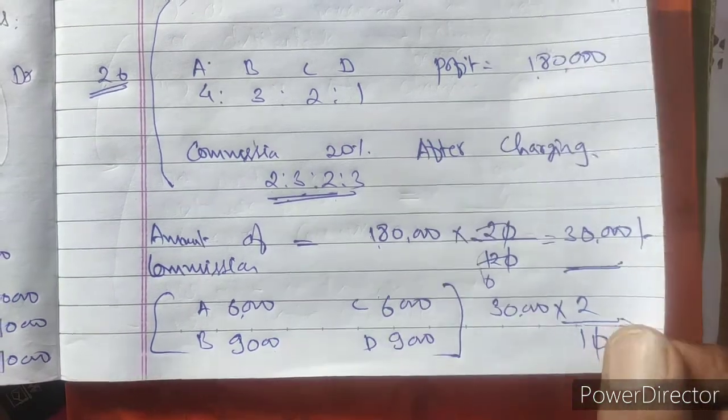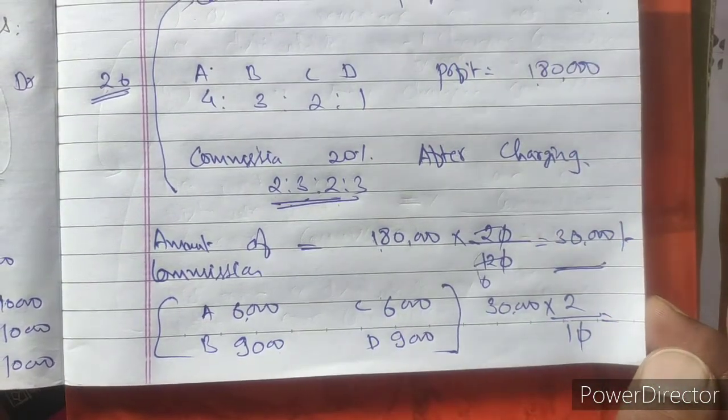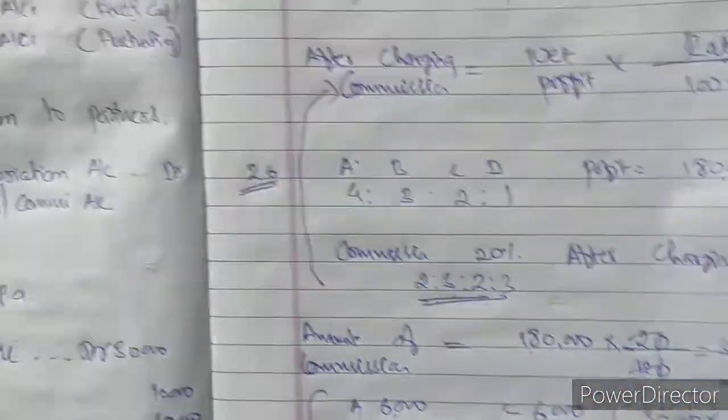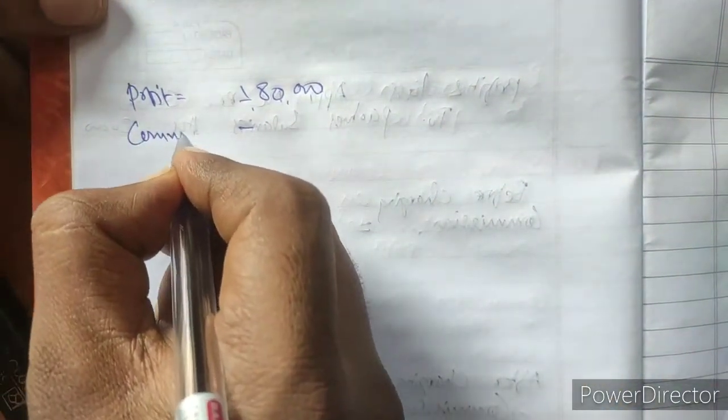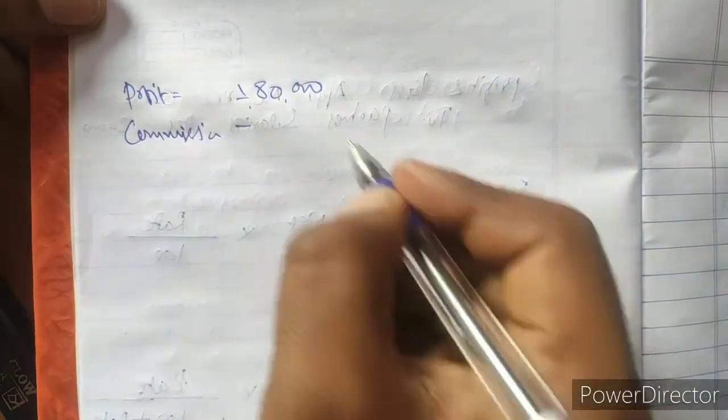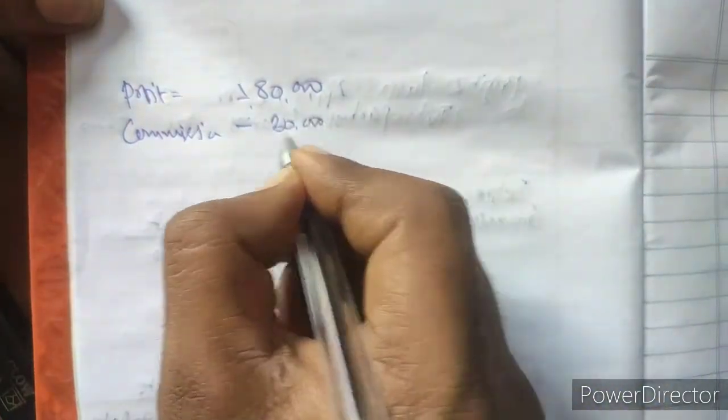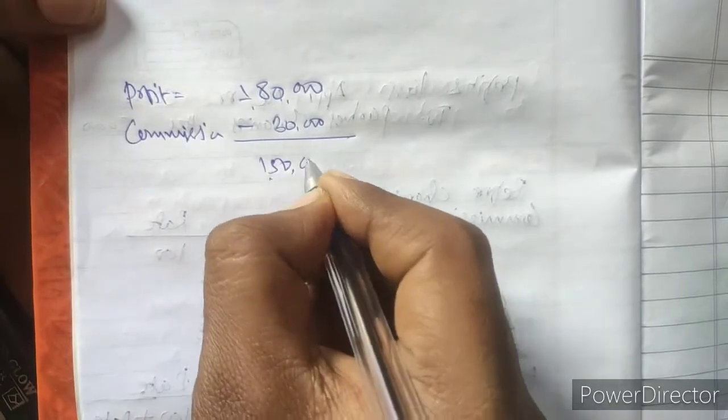Okay, then what we need to show? We need to show the appropriation of profit. Under this, we can calculate the profit amount. So what was the profit? Profit of the firm was 1,80,000. Then what will we deduct? We will deduct the commission, because commission is an expense. What is the total commission? 30,000. The left profit is 1,50,000.